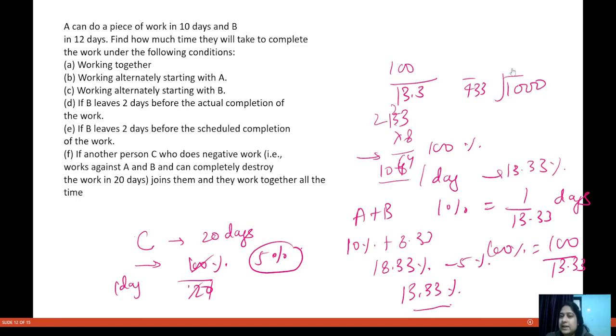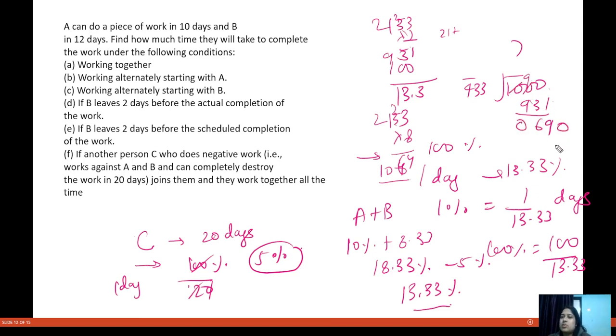So 100, do this will come to be 7. So you will have 3 sevens are 21. Sorry, 21 plus 2 is 23. 2 carry over 931. Okay, 931. So this will become 9, this will become 6, this will become 0.